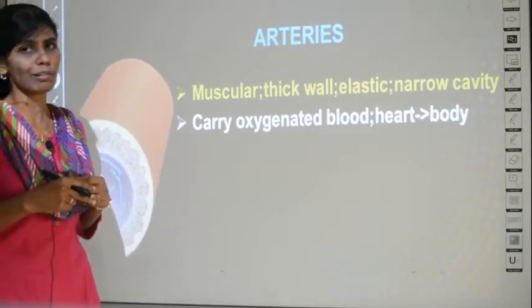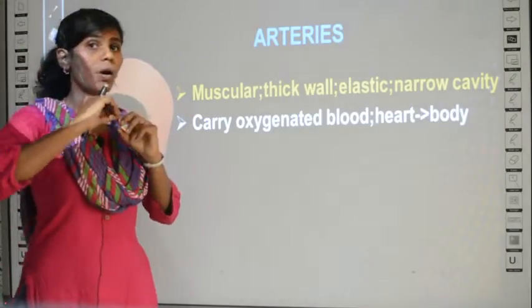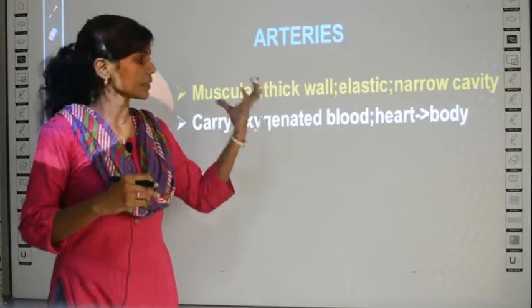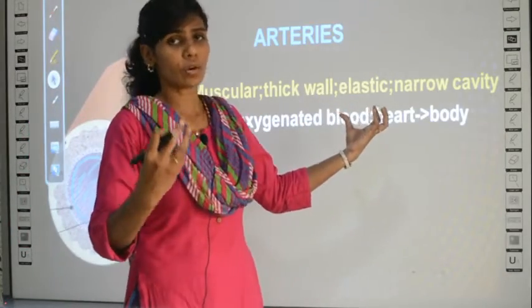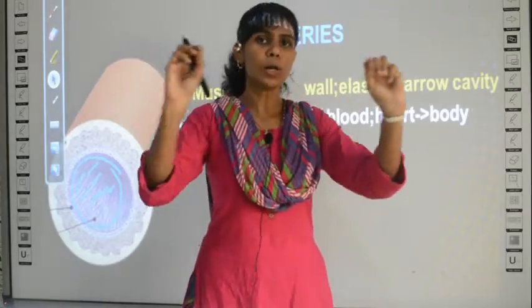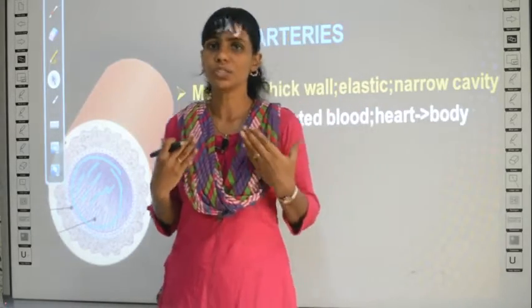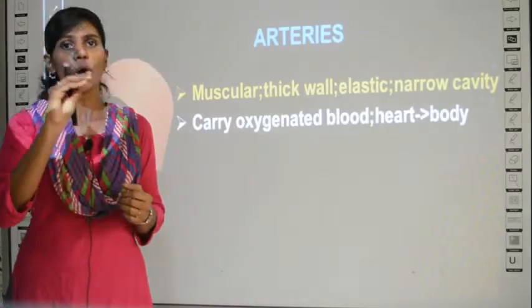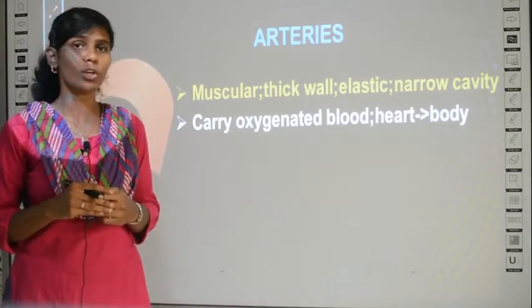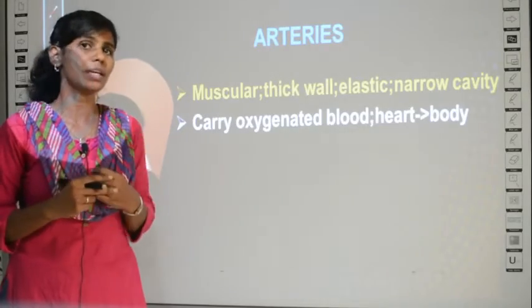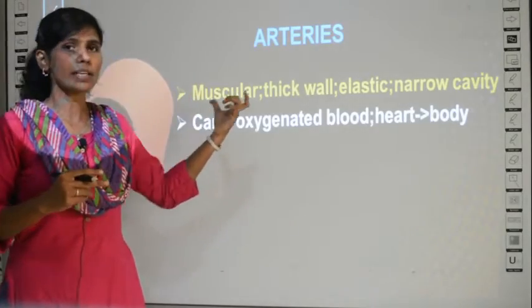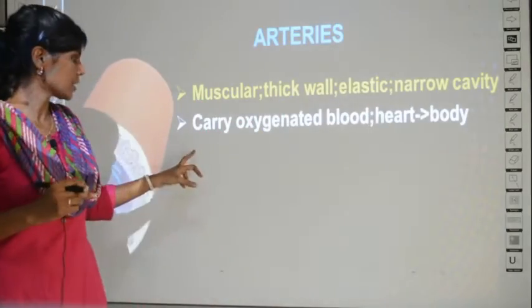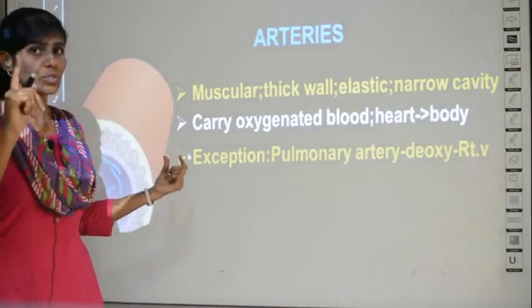From where to where will it flow? I told you the original origin is from the heart, right? So the arteries will take blood which carries oxygen from the heart to all the parts of the body. Why does it go to all the parts of the body? It will deliver the oxygen it has to all body parts. The body parts need oxygen, right? For metabolic process they need it. So the arteries will take blood from the heart and distribute it to all the body parts. Then there is one exception.